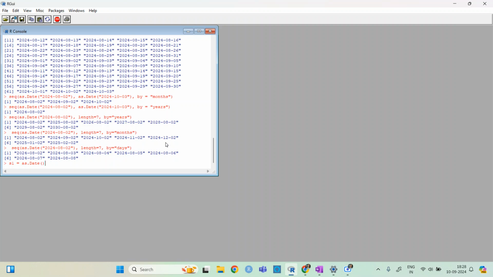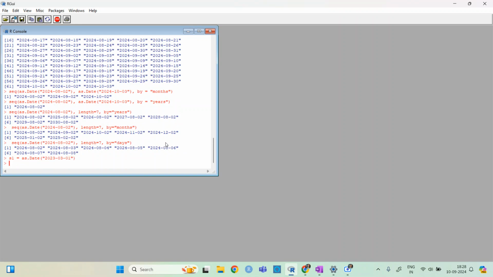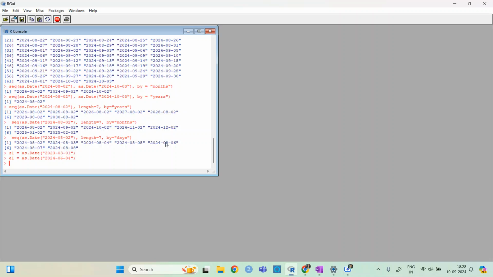I will write the start date, let's say 2023, and then 03 and then 01, and the end date by E1, 2024, so 06. Then we can define a lot of sequences here. Let's say I want to define S1, E1, and by.